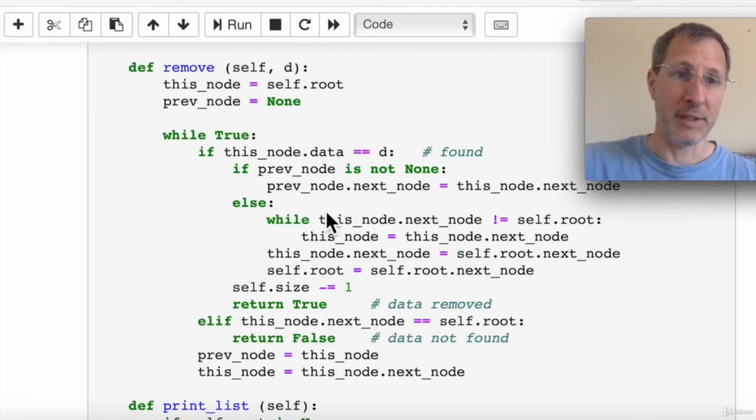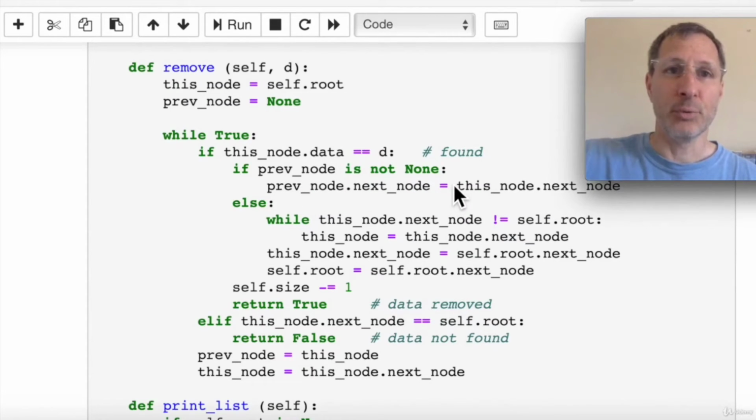Now we test if we found the data. That's this first if statement. Bingo, found, if we pass this test. And if so, there are two possibilities for the remove function. Number one, if the previous node is not none, tests whether the data was found in the root node. And if not, the remove is an easy bypass operation for changing the previous node's next pointer, which is what we do here.